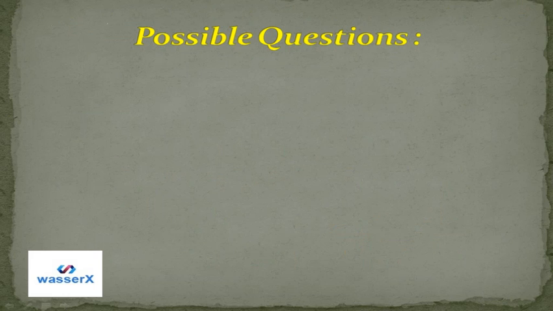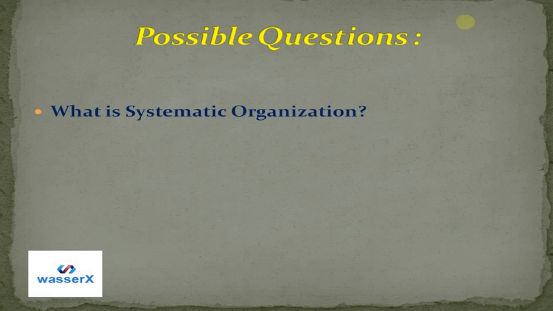Now let's see what are the possible questions which can come from what we just studied. The first question is, what is systemic organization? We can say that systemic organization is arranging the organisms in a systemic way. That is systemic organization.